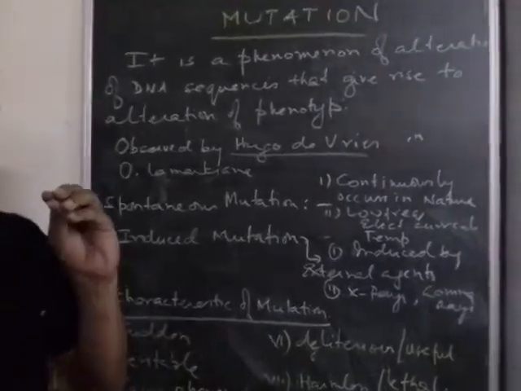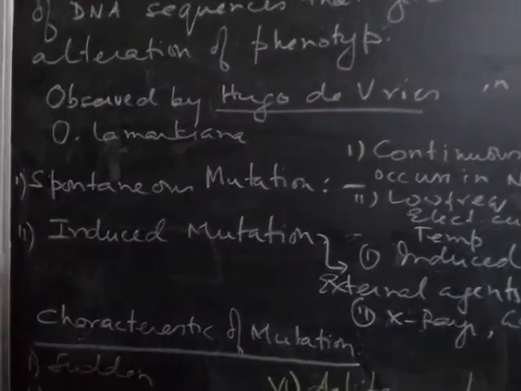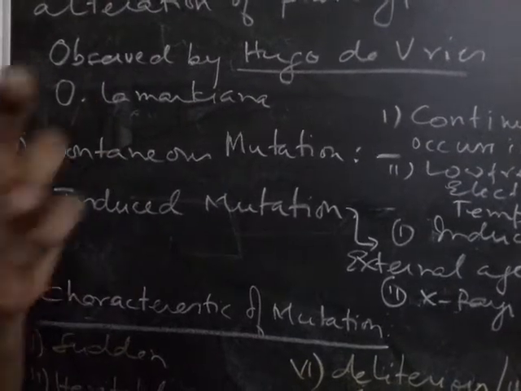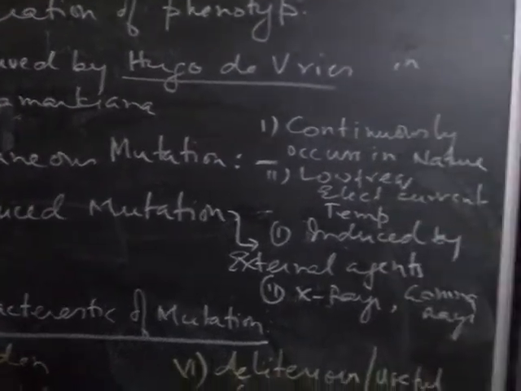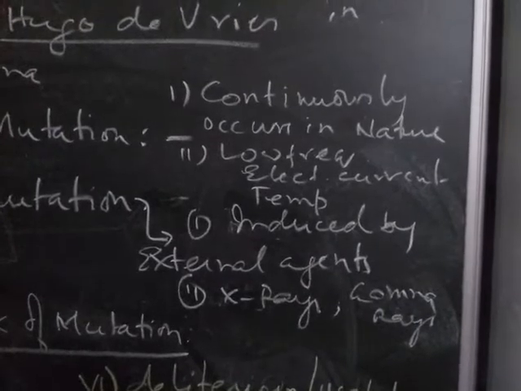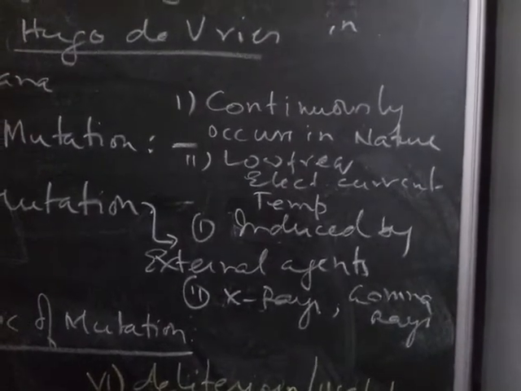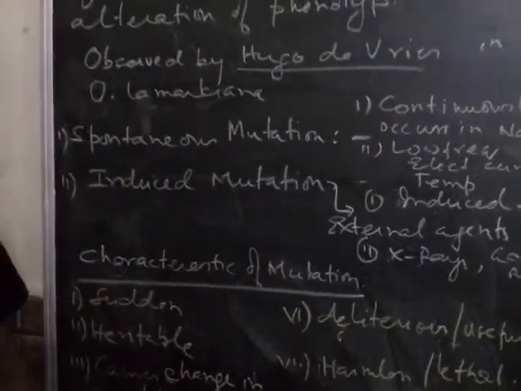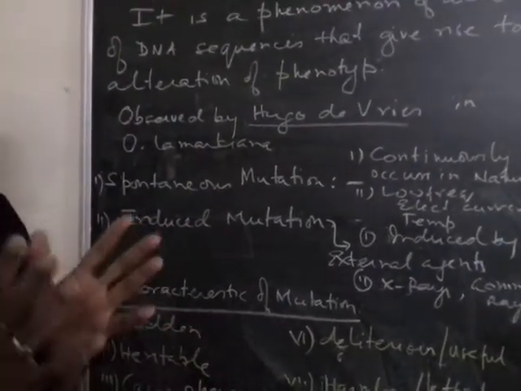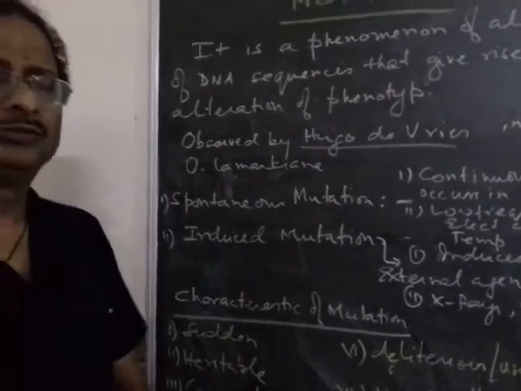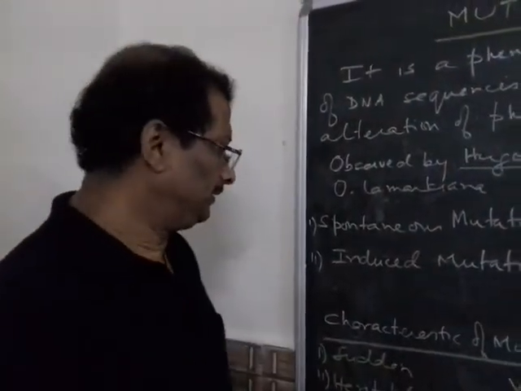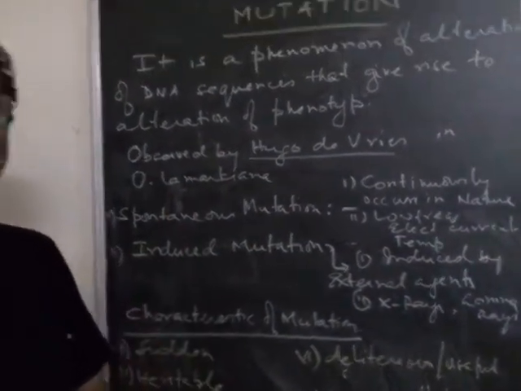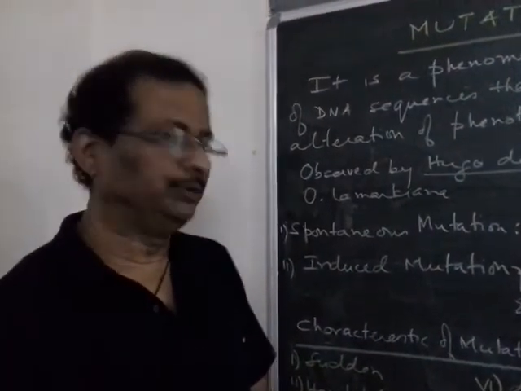Induced mutation is generally manipulated. That means there is human interference, or a human being does something to cause the change in the structure. So induced mutation is caused by external agents, like X-rays, gamma rays, or certain chemicals like 5-bromouracil. You can even change the number of chromosomes by certain chemicals, like colchicine treatment, which can give rise to polyploidy. That is also how we can induce mutation.